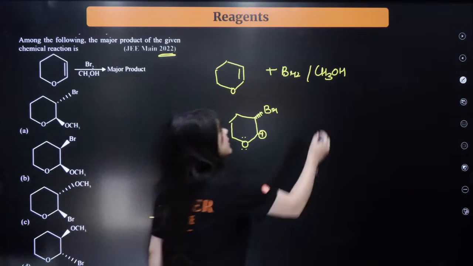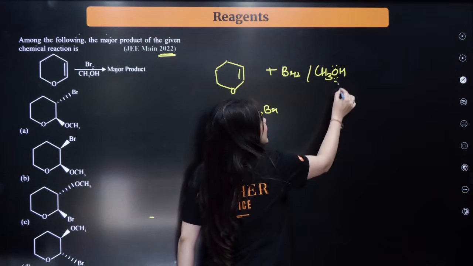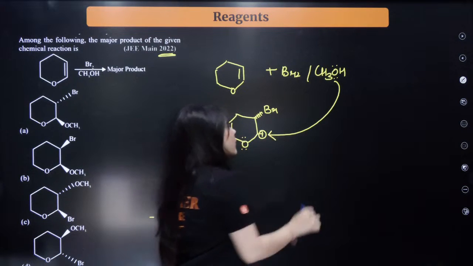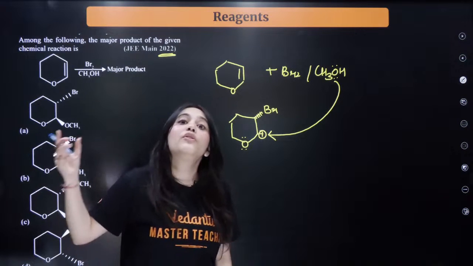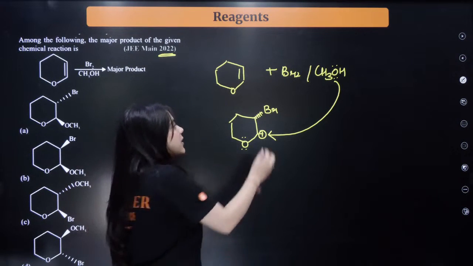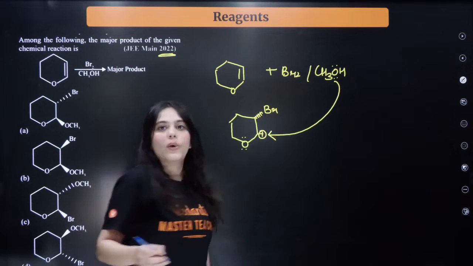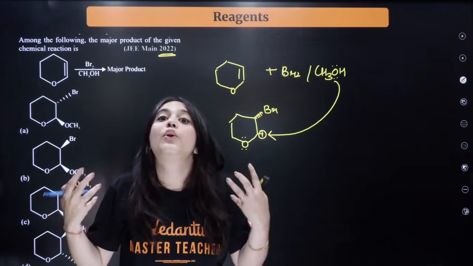And to this positive charge, what will happen? The electrons from this ethanol will attack. Now, this attack will actually be from the front side, right? Because of Br and CH3OH. So whenever you're adding bromine, right?